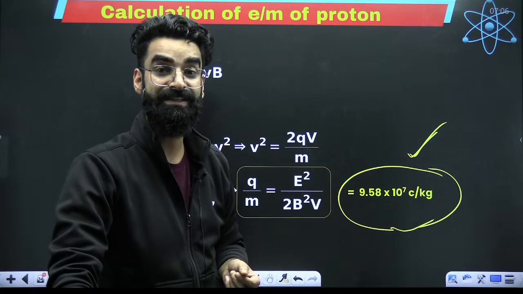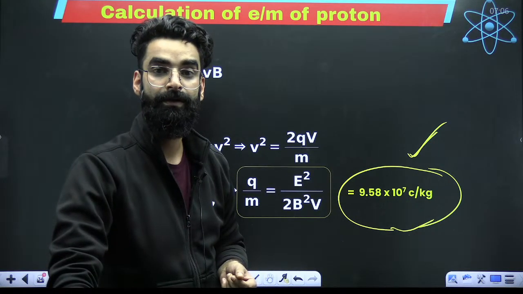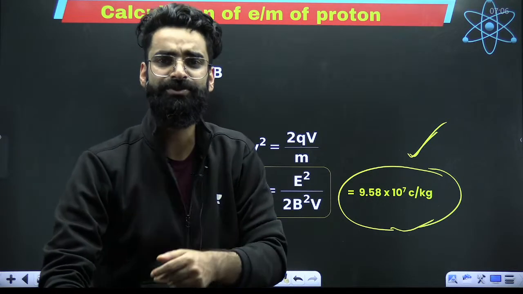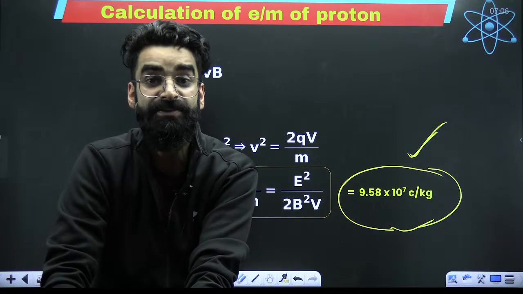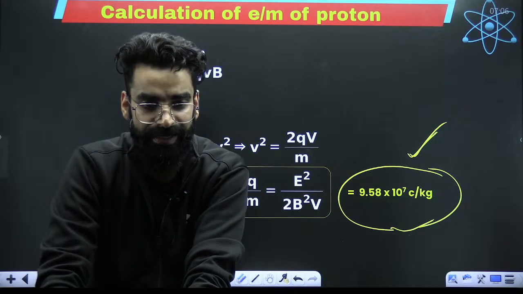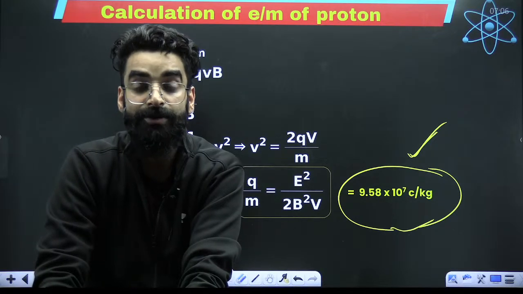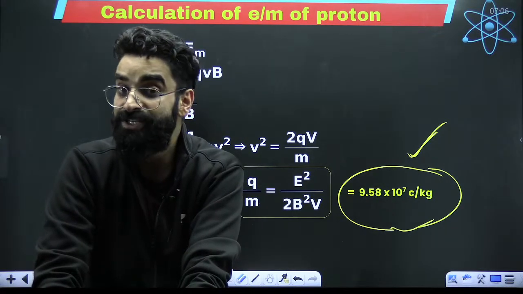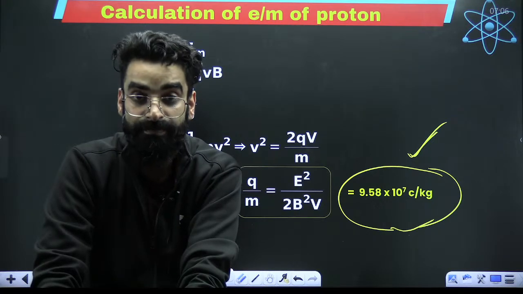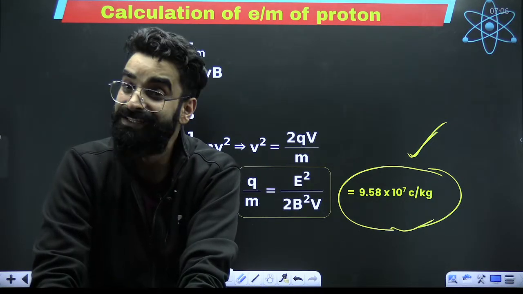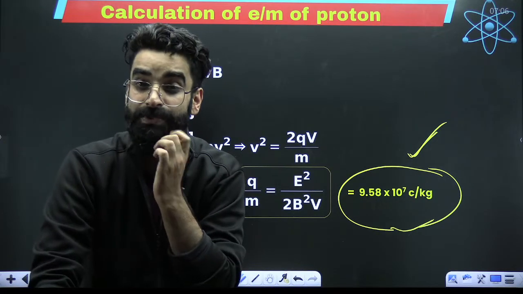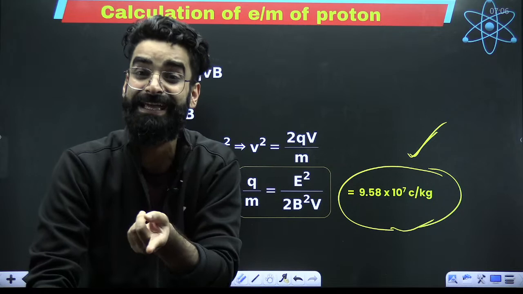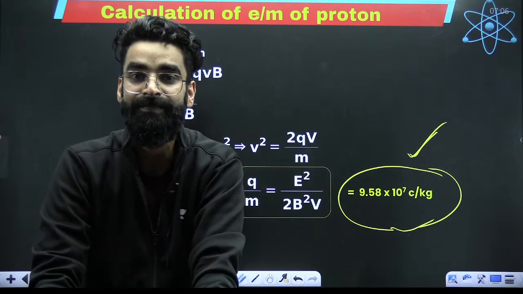If you change the gas, will the positive charged ions be H positives in the container? No. It depends on the gas which you have taken. So on changing the gas, these positively charged ions in the container will change. That means at that point of time, your anode rays won't be made up of H positives. They'll be made up of those cations which are coming from the gas.